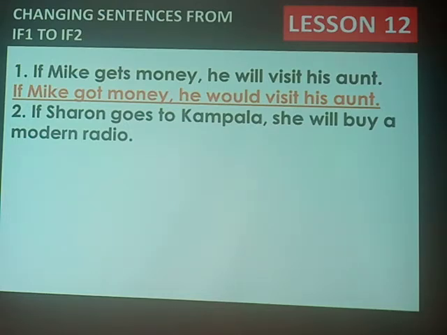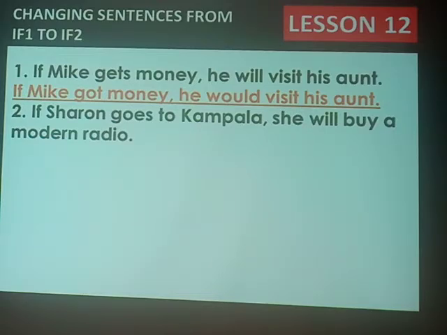If Sharon goes to Kampala, she will buy a modern radio. It is possible for Sharon to go to Kampala, and it is possible for her to buy a modern radio. So we have goes in the if clause, making it the present simple, and will buy in the main clause, making it the future simple present.